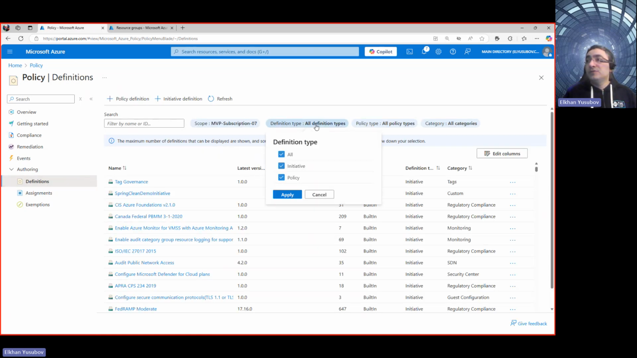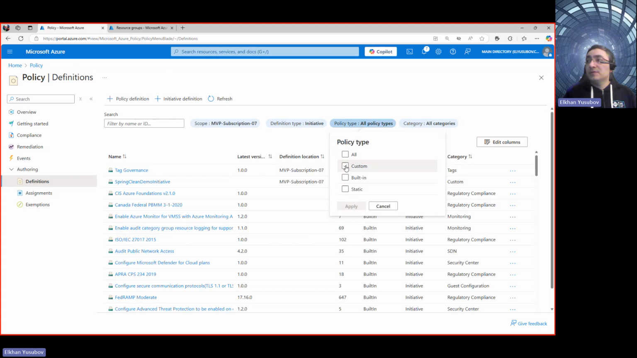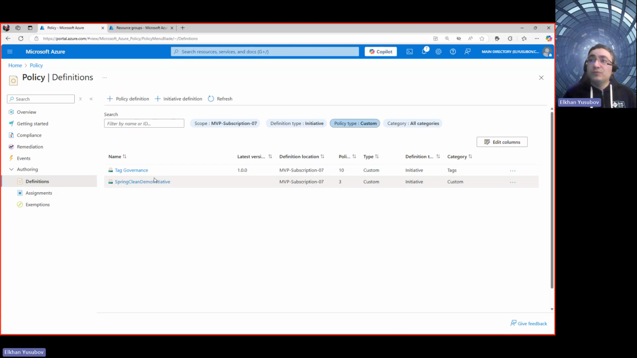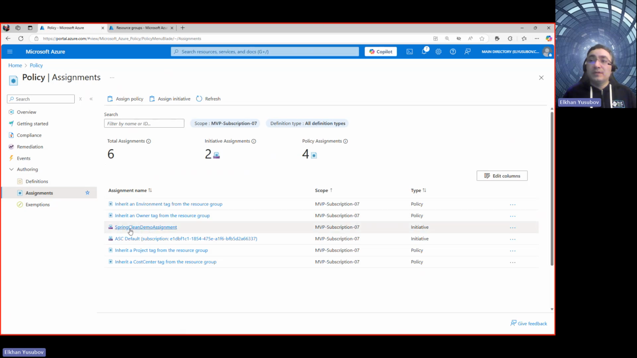and then in definitions, all types, if you just click initiative here as a type, and select custom, you would see that I have two initiatives. I have the Spring Clean demo initiative and I have a tag governance. But between these two initiatives that you see here, in my assignments, I only applied and used the Spring Clean one. So that's why I see it here.